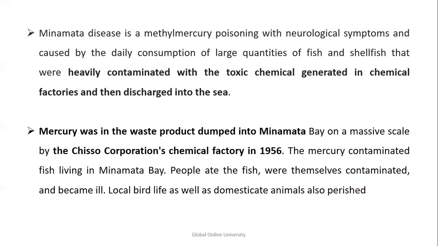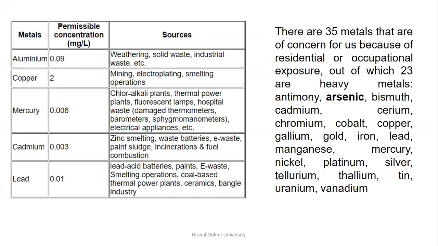So just remember what it started with, what was consumed, and in what year: 1956 in Japan. Yes, now you have metals, the permissible concentration and sources. Again, there is no specific question seen on this, but just to brief you, I have put it in the form of a table with some important sources you can remember, with respect to aluminum, copper, mercury, cadmium, and lead. So what exactly are the sources: aluminum, whether it is solid or industrial waste; copper in the form of smelting or mining;